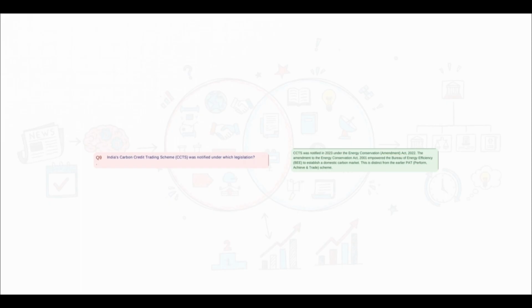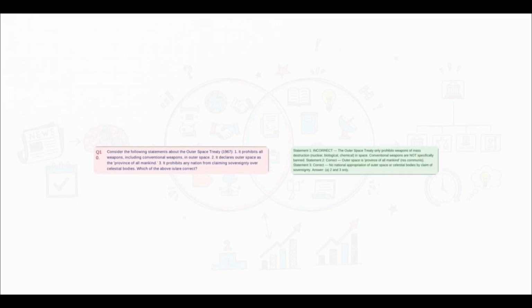Do not, I repeat, do not confuse this with the older PAT, or Perform, Achieve, and Trade scheme. They are two entirely distinct things. Now, testing your science and tech knowledge. Does the 1967 Outer Space Treaty prohibit all weapons in space? Actually, no, it doesn't. It only bans weapons of mass destruction, like your nuclear, biological, or chemical weapons. Surprisingly, it doesn't explicitly ban conventional weapons in space. It does, however, correctly declare space as the province of all mankind and strictly prohibits claims of national sovereignty.